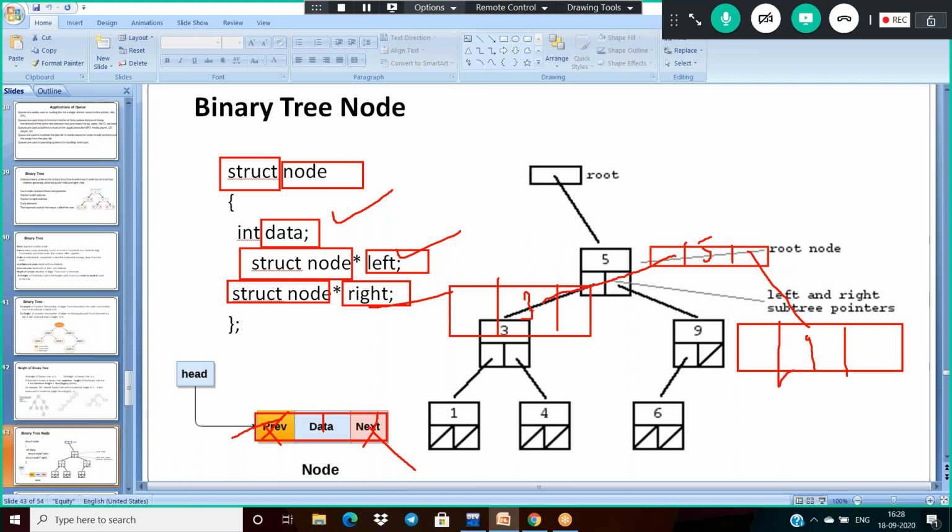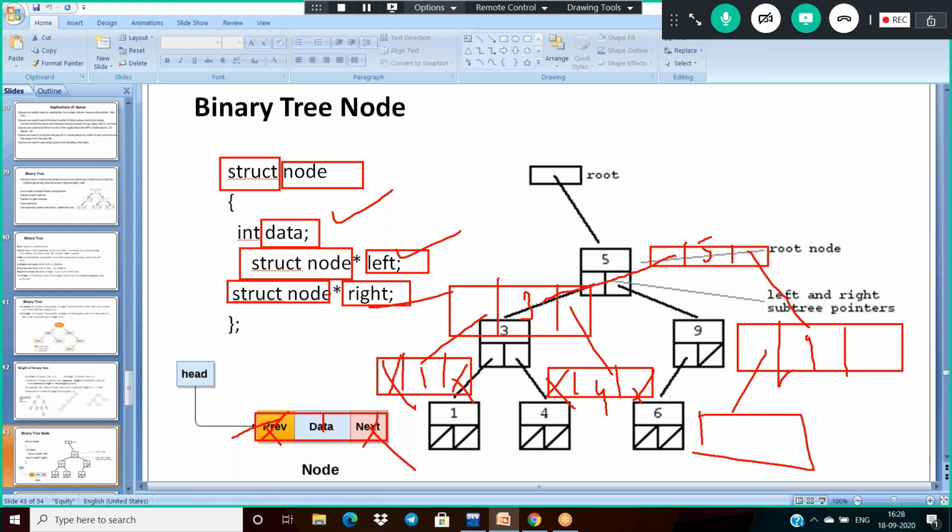Okay, and again this will become a subtree here. So now it is connected to one node, and it is also connected to another node. Okay, and 3 is connected to 1, and after this there are no children, so that is why these are null, and it is also null, and this value will be 4. And now 9 is having only one child, that is 6, and both of its pointers are null.